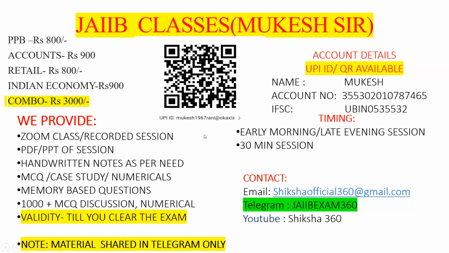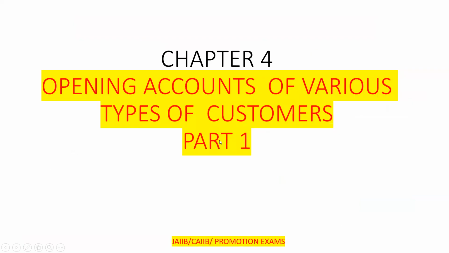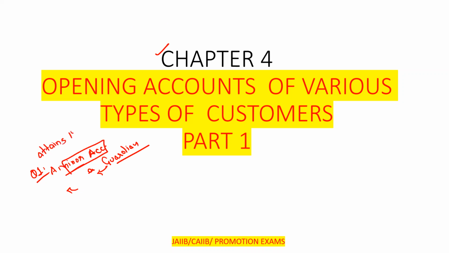This session is very important from your examination point of view and your journal case. One question I will ask at the start of the session, as this is chapter number 4, part 1. This happened with one of my students last time in an interview. A person has a minor account along with a guardian, and the guardian is the signatory. The guardian dies before the minor attains 18 years of age.